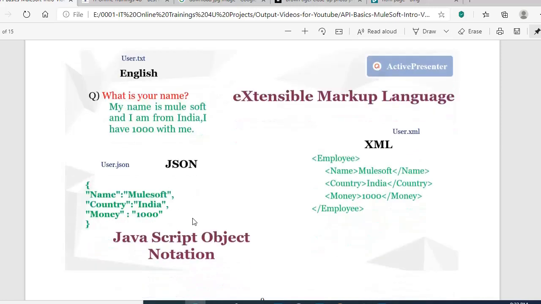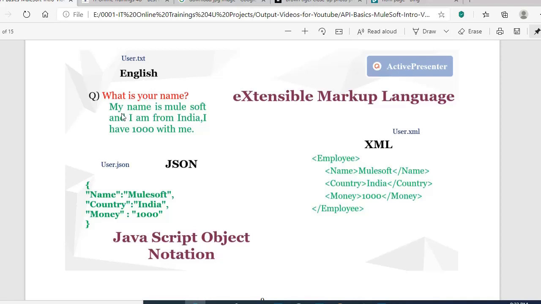Let's take an example. If someone asks you in English what your name is and what your other details are, like where you are from and how much money you have with you, that is a human readable and human understandable language.